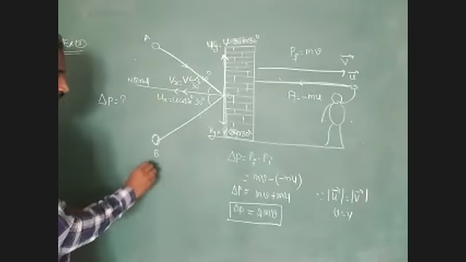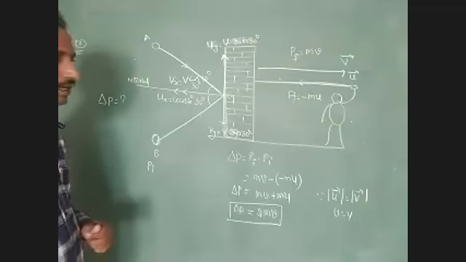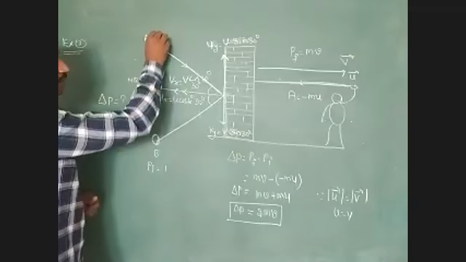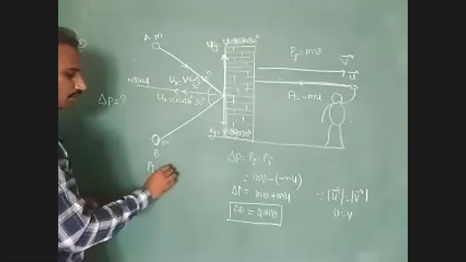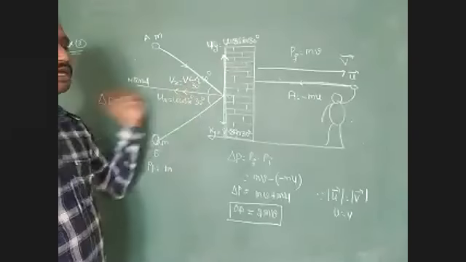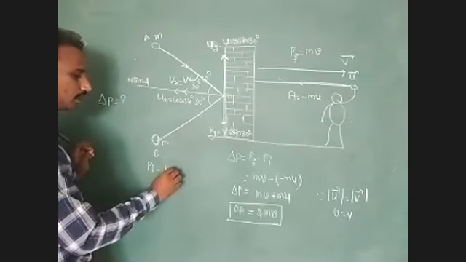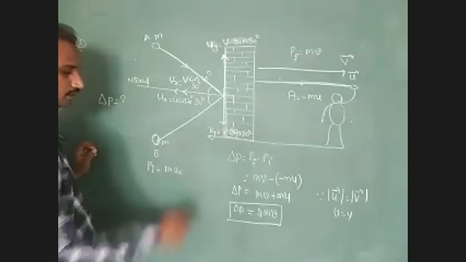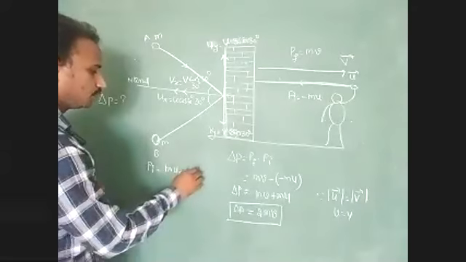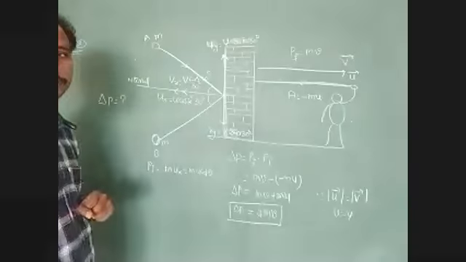What is the initial momentum? Initial momentum Pi equal to mass, the mass of the body is constant, small m, into the initial velocity in which direction? Along the normal direction. Along the normal direction, we have m ux, equal to m u cos theta.